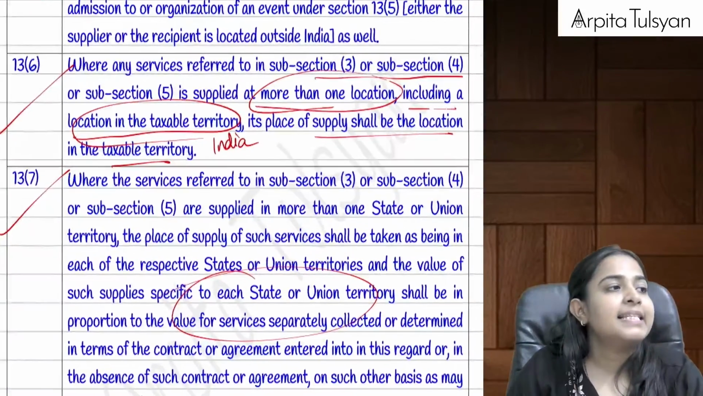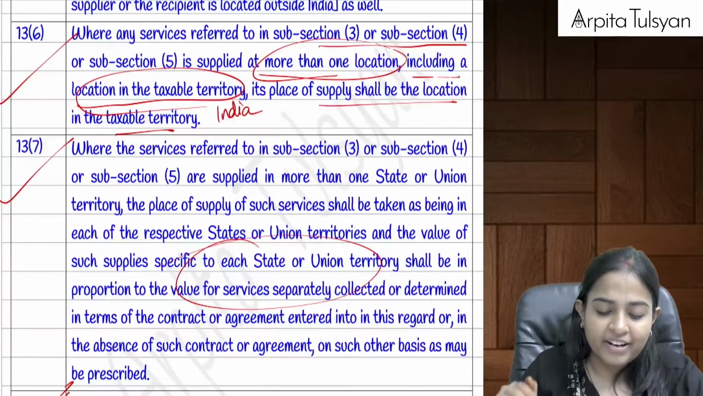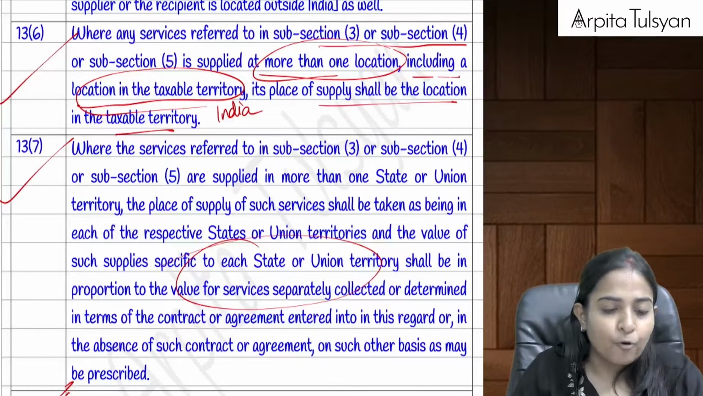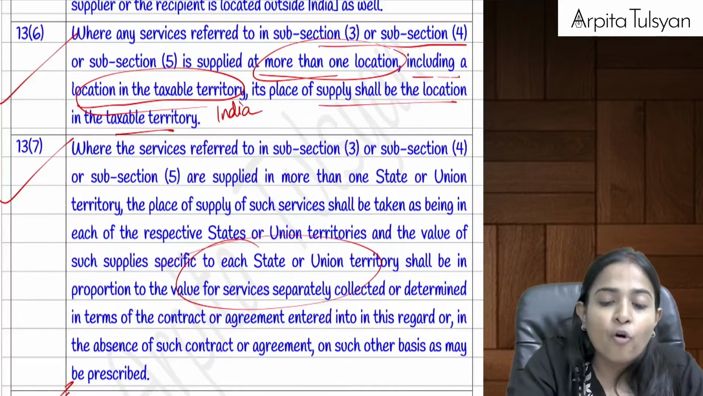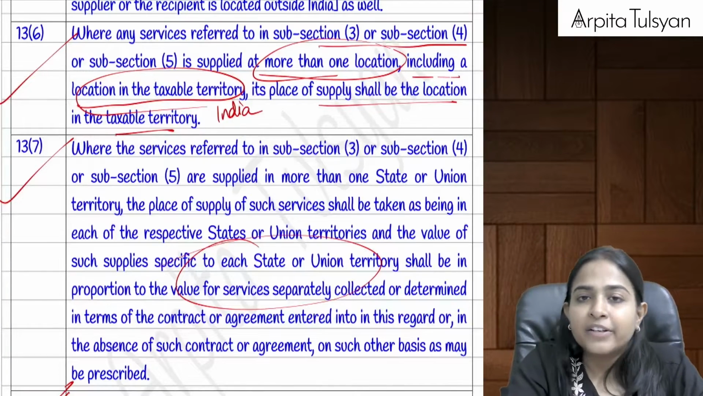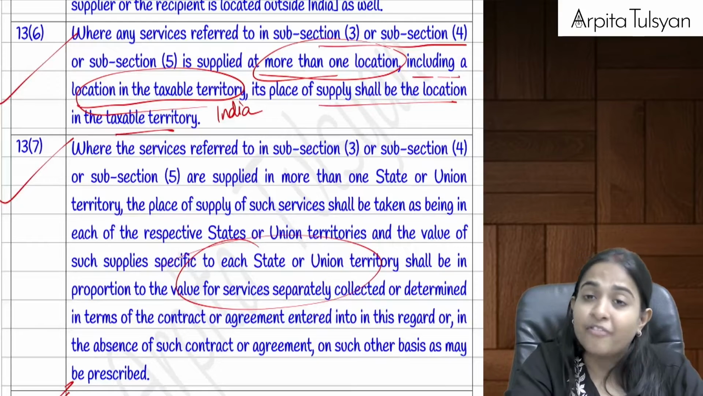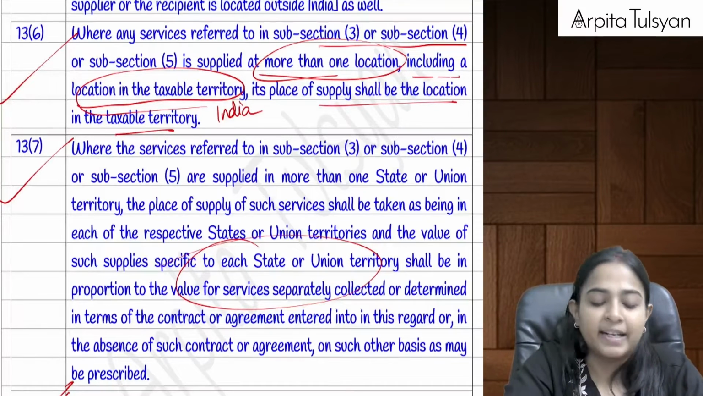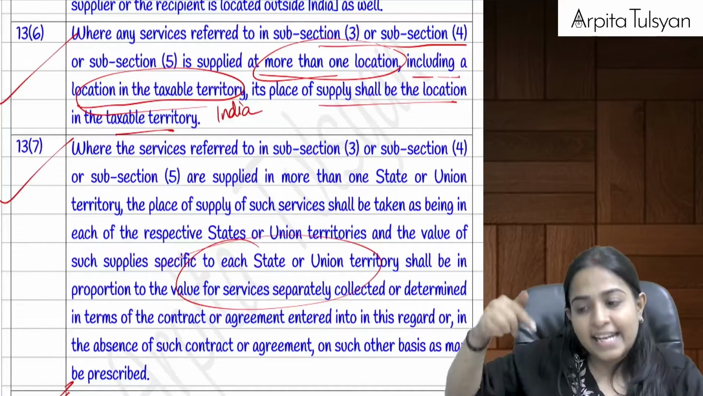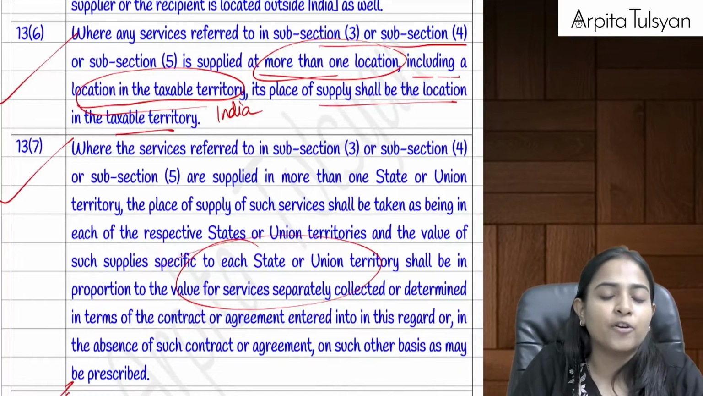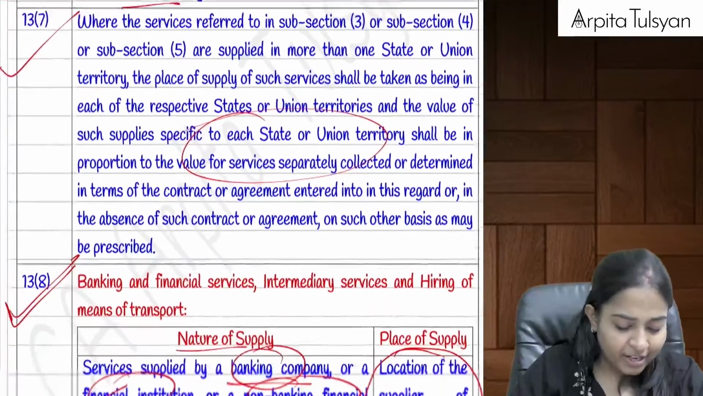Yes, everyone, can you see this? Section number 13.6 and 13.7, very, very simple. Section number 13.6 says that whenever the above services, that is 13.3, 13.4 and 13.5, are provided, what was section 13.3? 13.3 was talking about performance-based services. 13.4 was talking about immovable property related services. And 13.5 is talking about organization or admission to such events. Those services, if these are provided in more than one location, including India or including a taxable territory, then the place of supply will be the location in the taxable territory. Section 13.7 says that if in India also it is provided in multiple states or union territories, then in that case divide the amount accordingly on the basis of rules that we have just now studied.